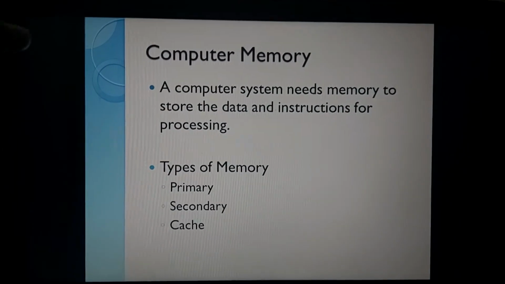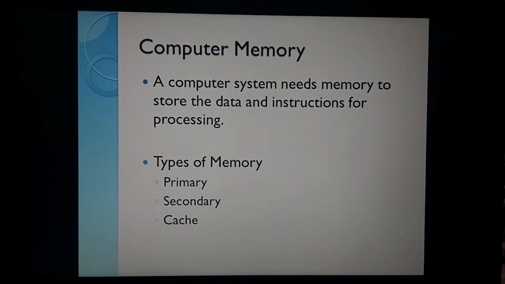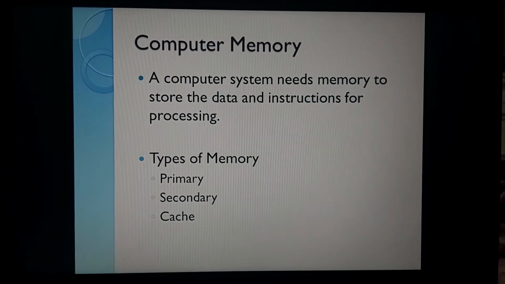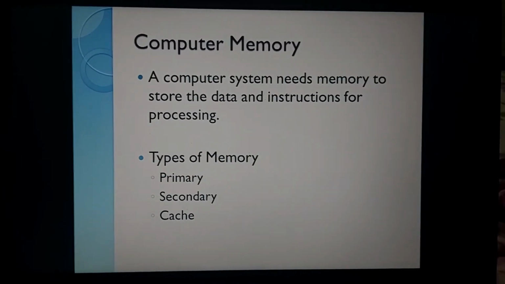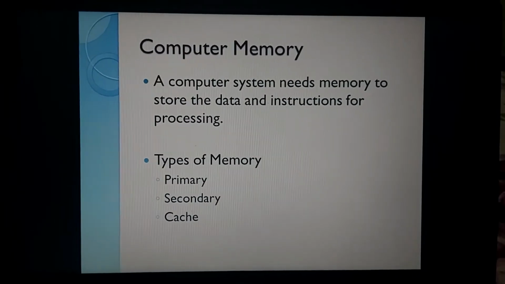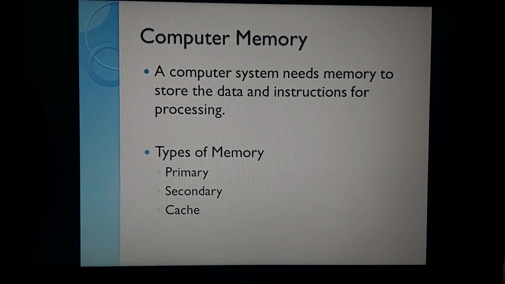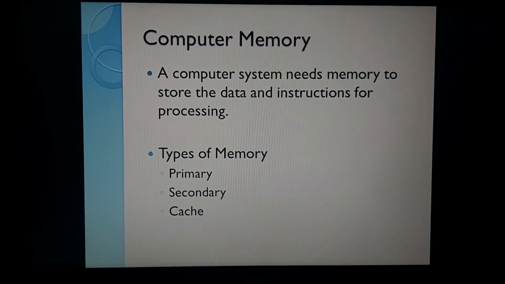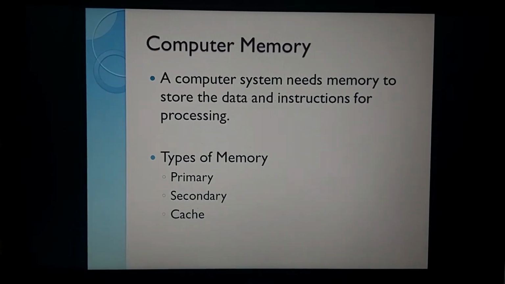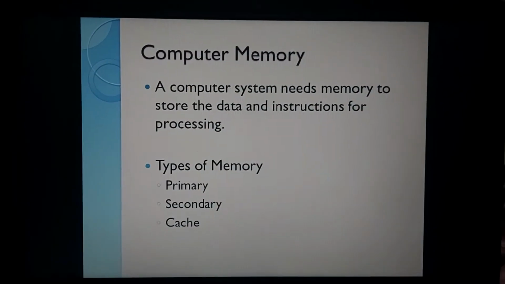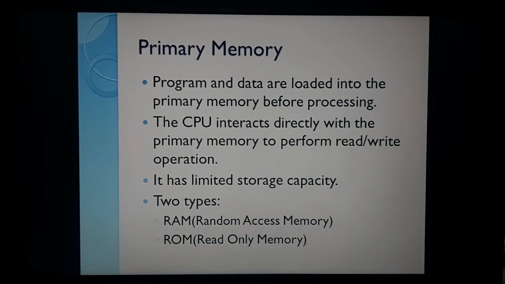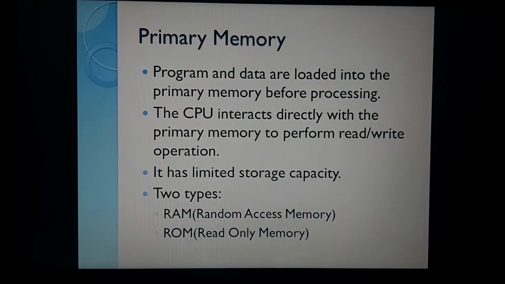So first point, a computer system needs memory to store data and the instructions for the processing. As we have already discussed, there are types of memory which we are going to complete today. First is primary memory, second is secondary, and third is cache. So let's start with the primary memory. Primary, as the name suggests, first.